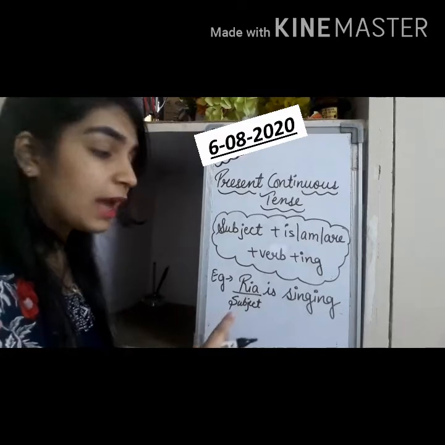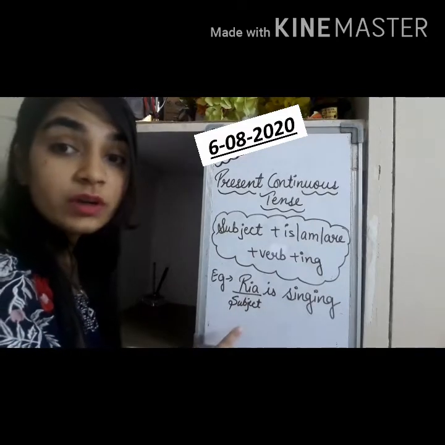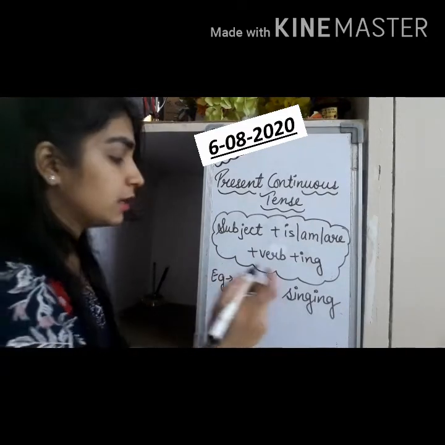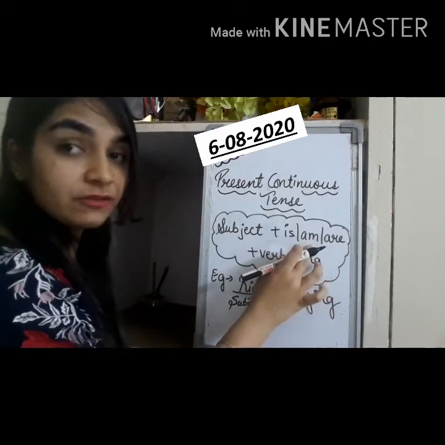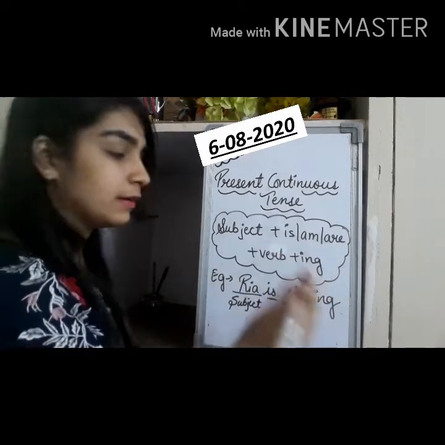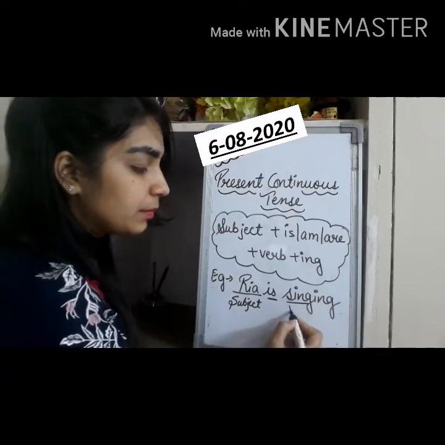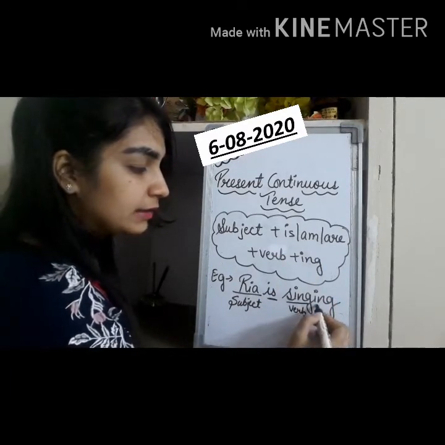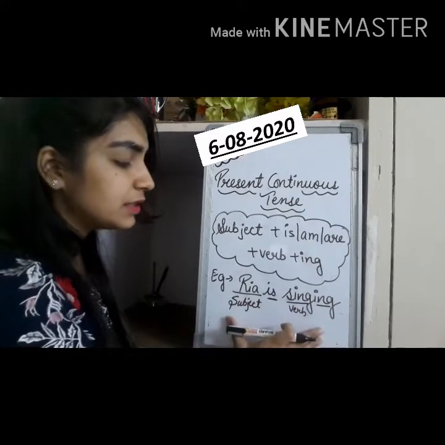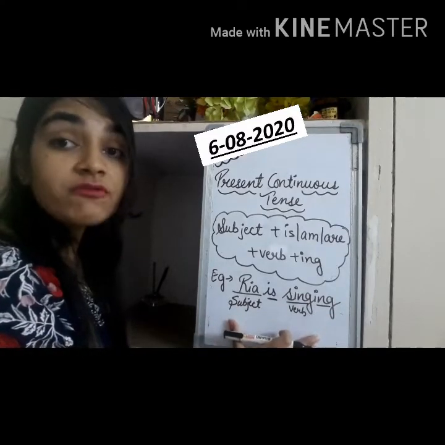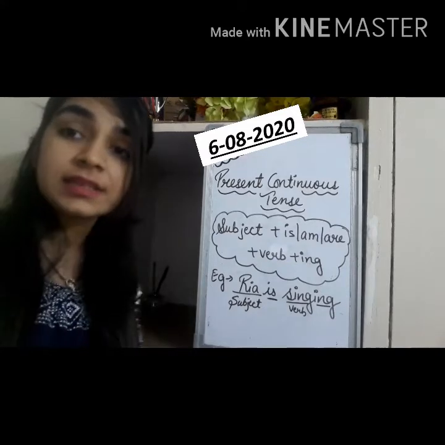Who is performing an action? Ria. So Ria is the subject. Here we have used is, like I have mentioned here, we use is, am or are. Sing is our main verb and then we have used ing for completing the sentence of present continuous tense.